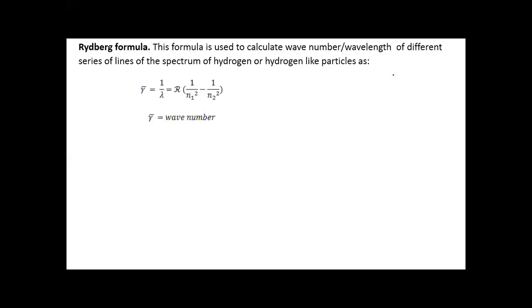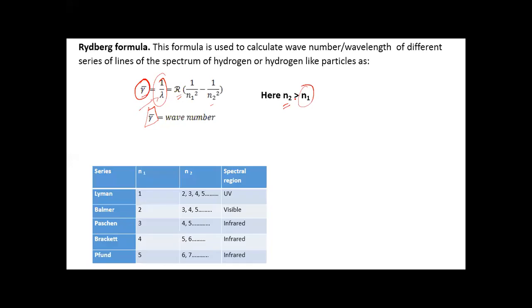What is the formula? The formula is nu bar, the wave number, equal to 1 upon lambda, equal to R multiplied by (1 by n1 square minus 1 by n2 square). Here nu bar is the wave number and lambda is the wavelength. You should remember one thing: n2 should be greater than n1. This is the primary requirement.